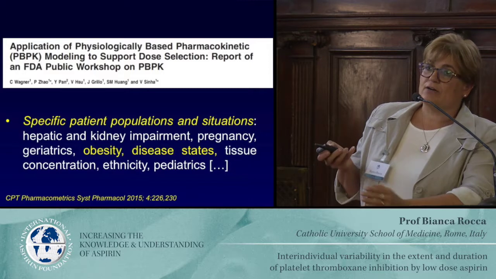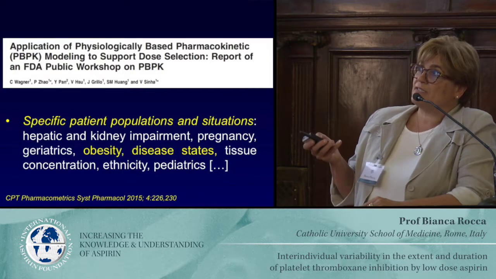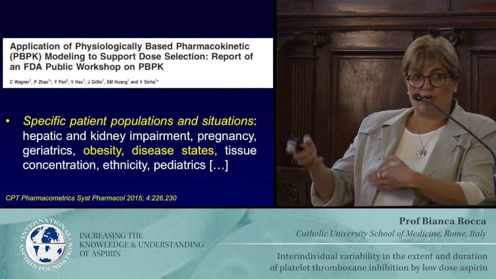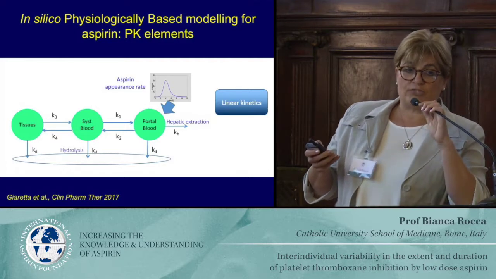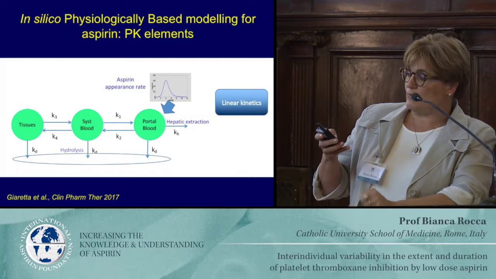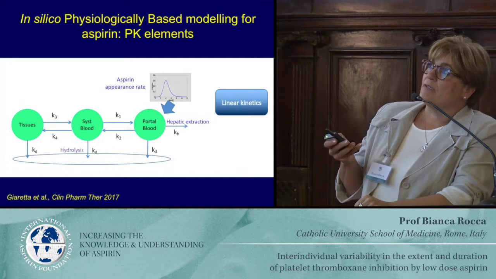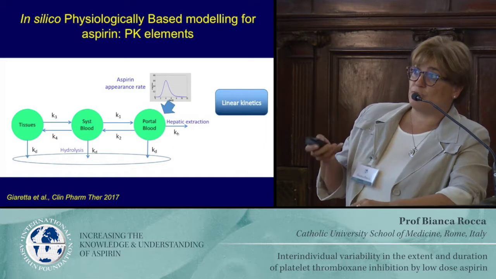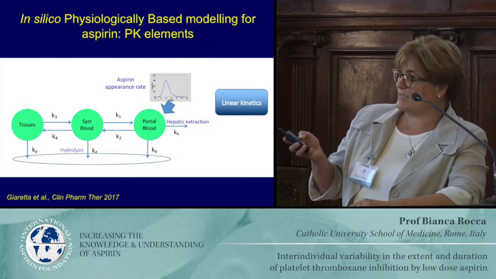And among the list of situations where this model could be applied, there were specific populations and situations, and among them, obesity and disease state in terms of rare disease or complex clinical situation were listed. So, together with the bioengineers of the University of Padova, we developed this model. It took 3 years to develop, so it was not really straightforward. This model included, of course, pharmacokinetic data on low-dose aspirin, and there was plenty of this data. So as you see, the model integrates the aspirin appearance rate in the portal blood, in the systemic blood, in the tissue with various kinetics.